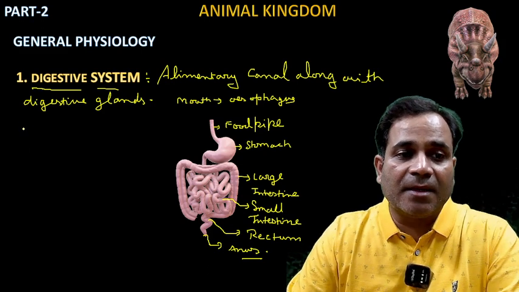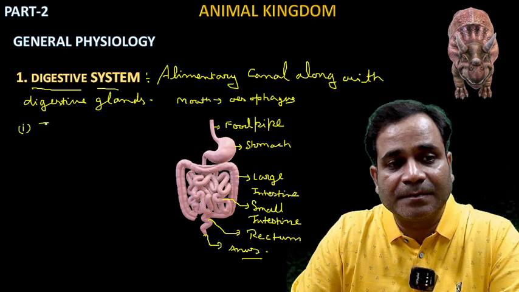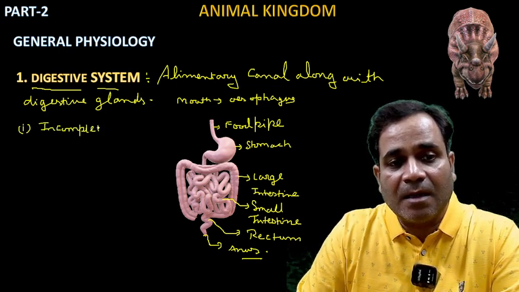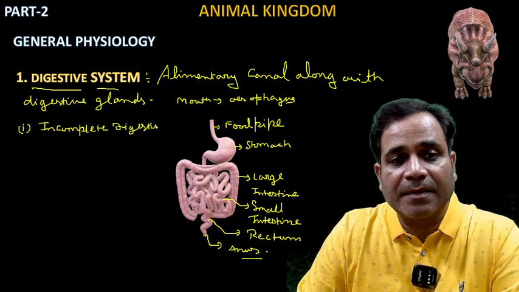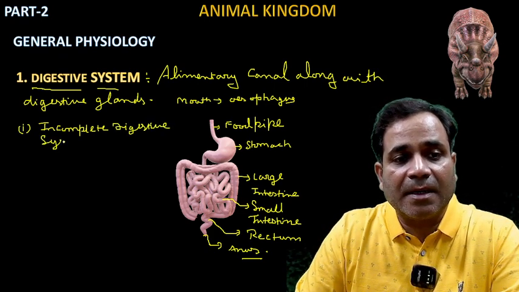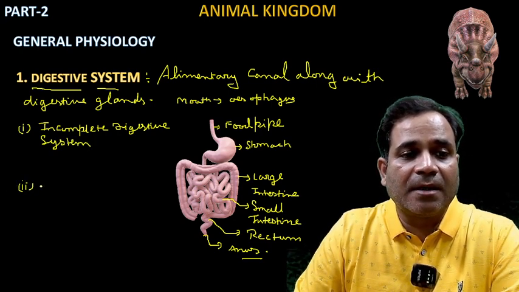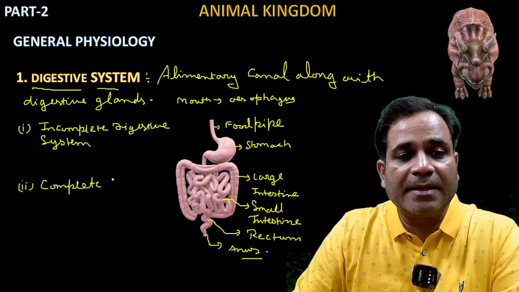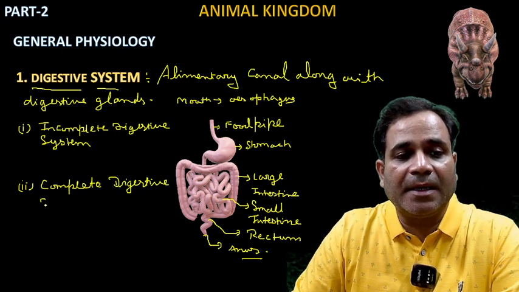Now see, the digestive system is of two types. Number one, the incomplete digestive system, my dear. And the second one is the complete digestive system.